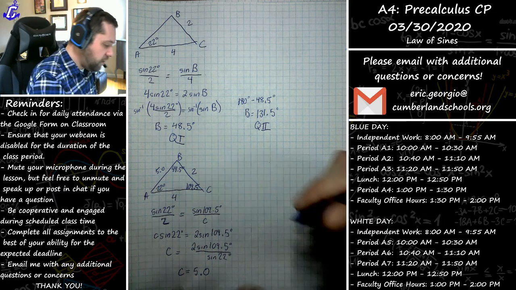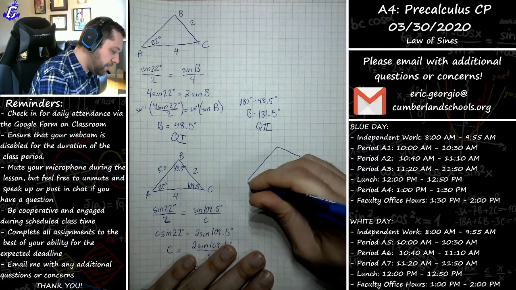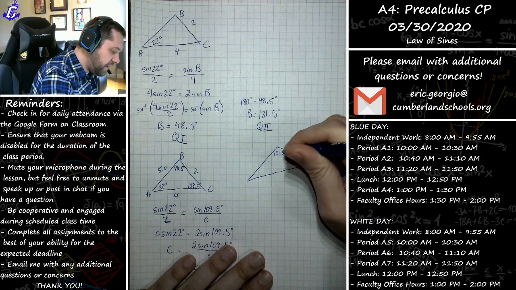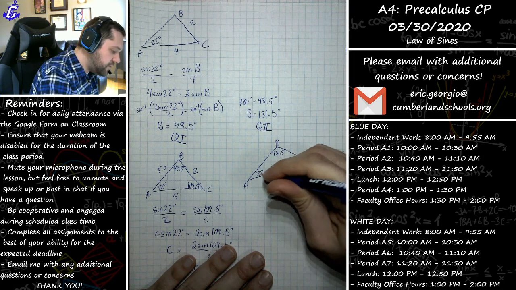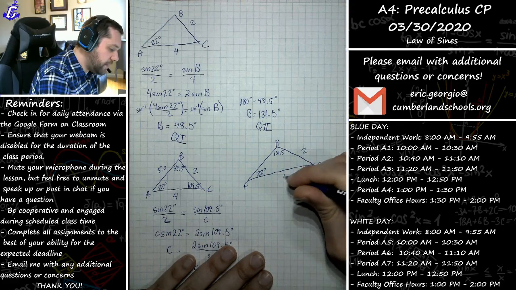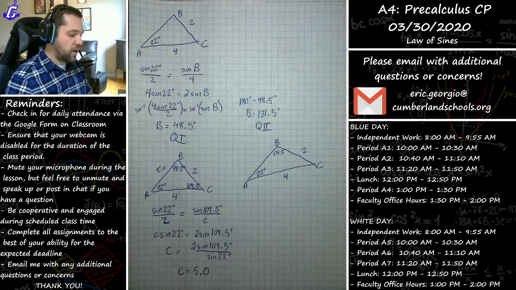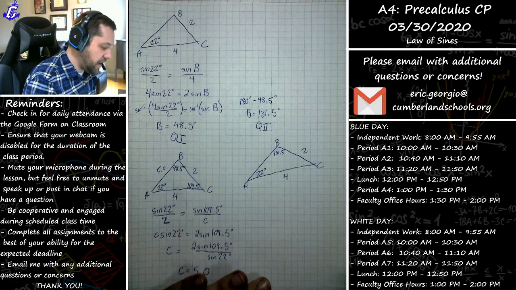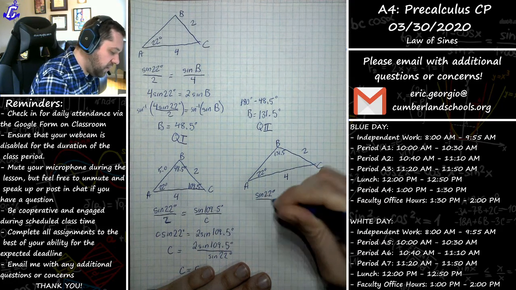All right. So my quadrant 2 possibility would therefore look like this. That would be where B is like an obtuse thing, right? Here's my 131.5. We'll call that B. Here's A. Here's C. My 22 degrees. My 2 here, and my 4 here. So now we're just considering, well, what if B were 131.5 degrees? What would the rest of the triangle actually look like? Well, it's the same exact solving process as you just saw over on the left.